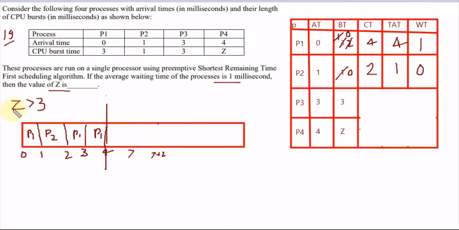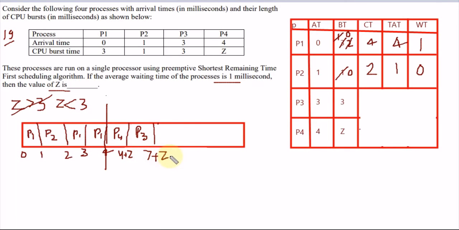So we need to change some conditions here. This value is not correct, so now we take the case z less than 3. First P4 will be scheduled here, and it will be executed till 4 plus z, because its burst time is z. After that P3 will be scheduled, so it will execute till 7 plus z.